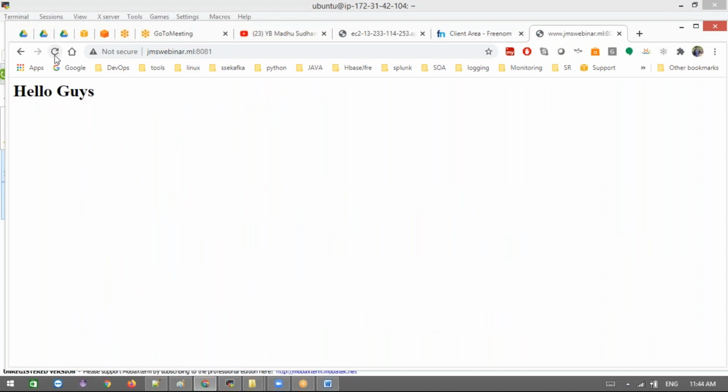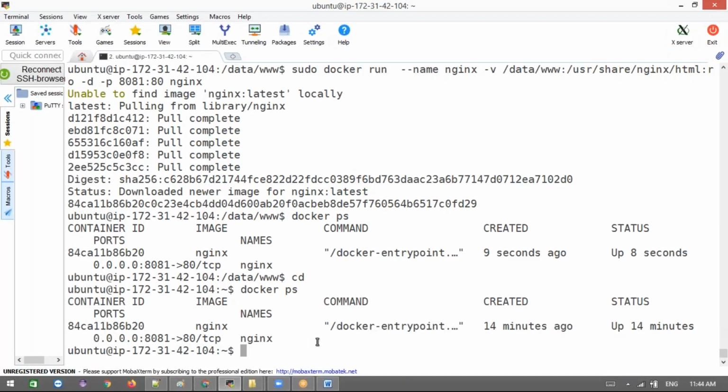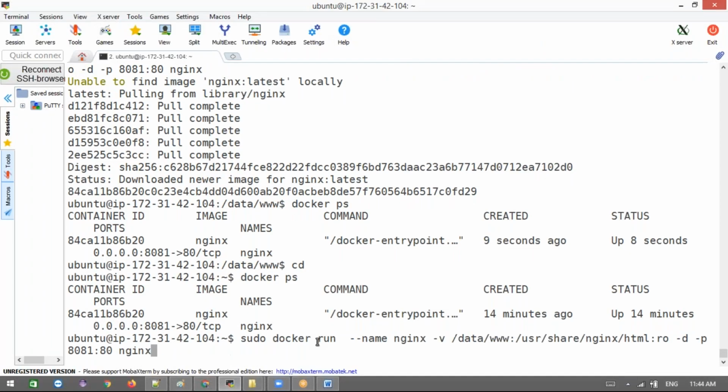Okay, fine. Then next, what do we do? Now I don't want to access with the port also. Sir, why are you using 8081? I can directly use port 80 here when running the Docker container itself. Then I don't want to use the port, right?